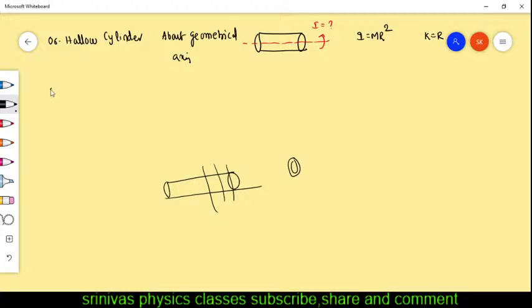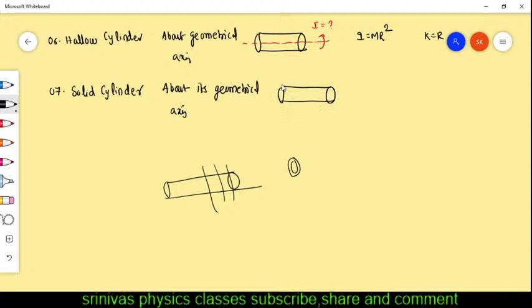Next, last one, solid cylinder. You learn by heart this table. Any one question you will get for 1 mark. Either write the moment of inertia of anything. Just you have to learn by heart the formulas of moment of inertia about its geometrical axis. What is the geometrical axis for the solid cylinder? This is the solid cylinder, right? And this is the geometrical axis.